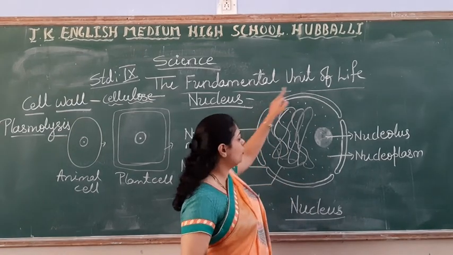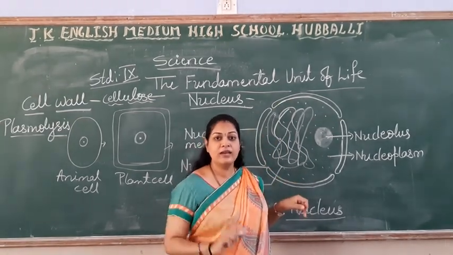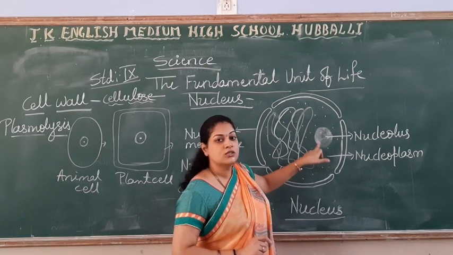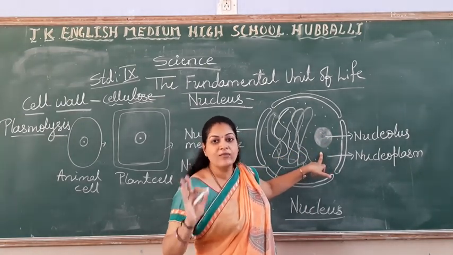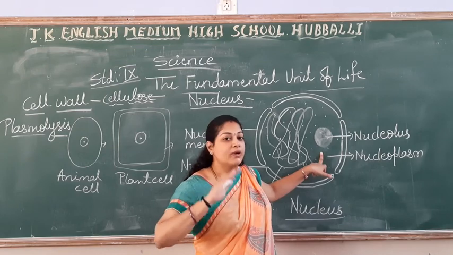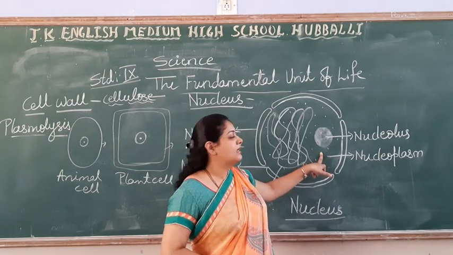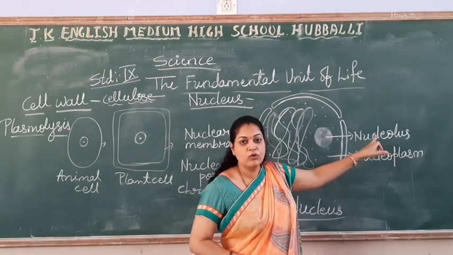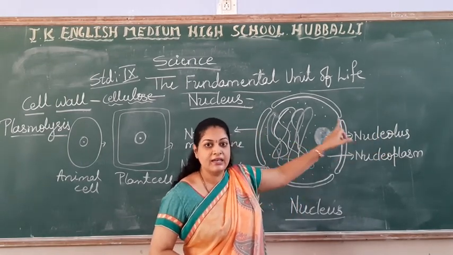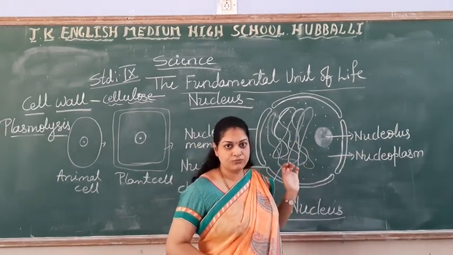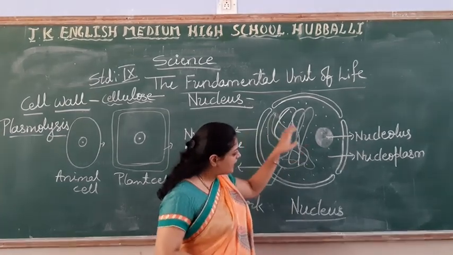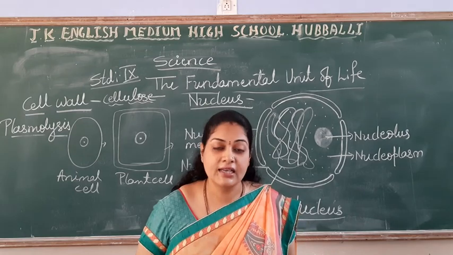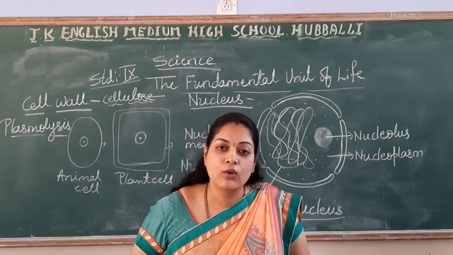In the nucleoplasm, again you find certain structures. A dark, round-shaped structure we find, which does not have a membrane. It is a membrane-less structure called the nucleolus. Be careful with the spelling of nucleus and nucleolus. Inside the nucleus, you find a structure called the nucleolus.